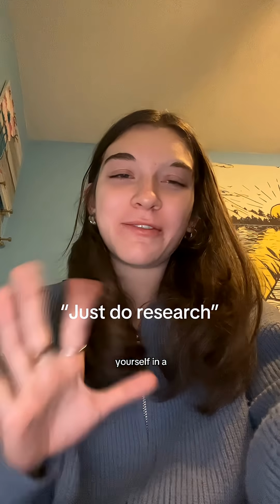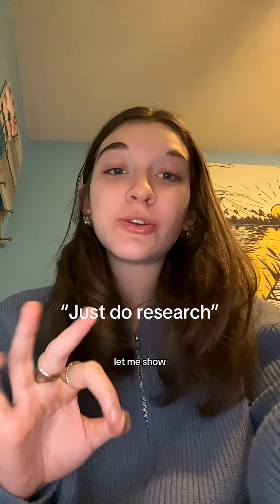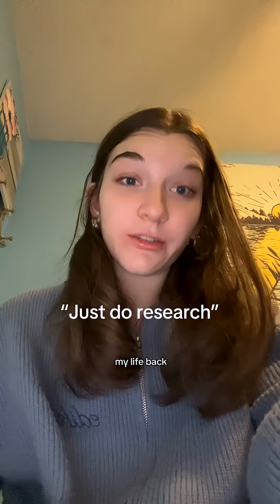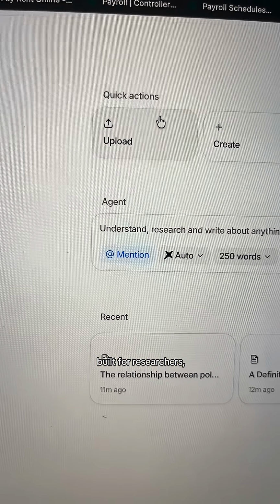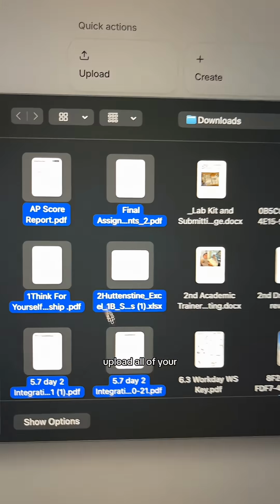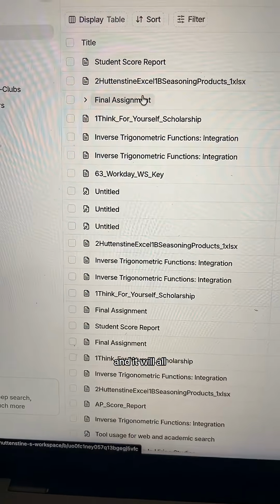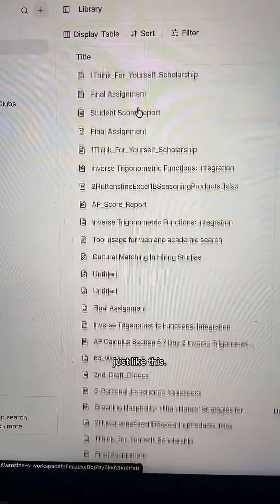So if you find yourself in a similar position as me right now, let me show you the one thing that actually saved my life back then. It's this site that's built for researchers where you can upload all of your research text and documents, and it will all download in a content library just like this.